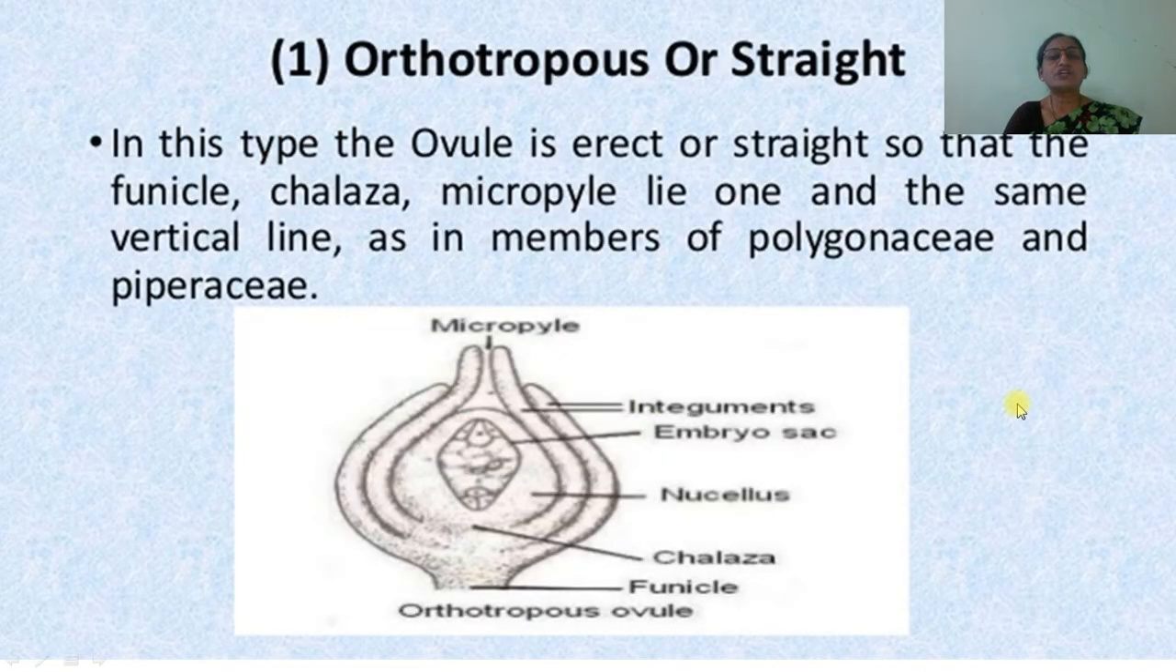The first one is orthotropous or straight ovule. In this type the ovule is straight or erect, so that the funicle, chalaza and micropyle lie in the same vertical line, as in the members of Polygonaceae and Piperaceae.